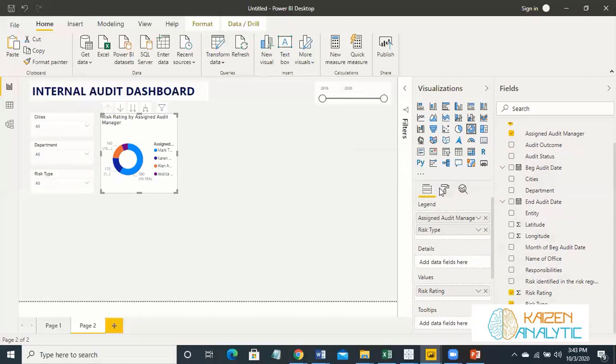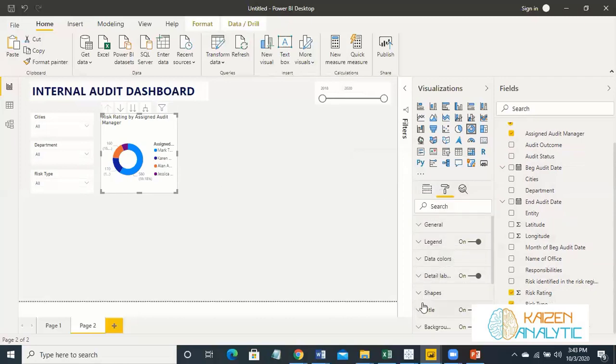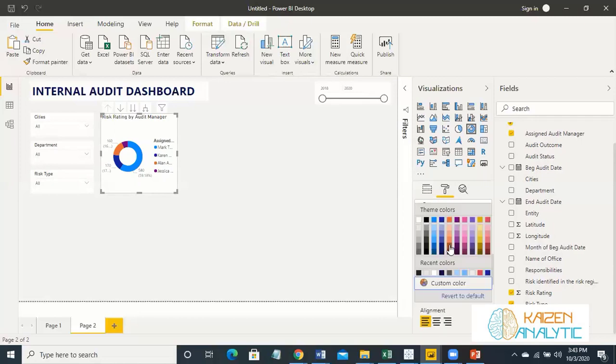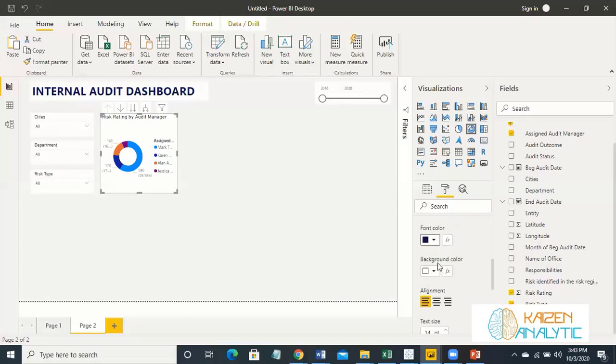And let's name it risk rating by audit manager. Yes, that's good. Make it dark blue, and also this one central.